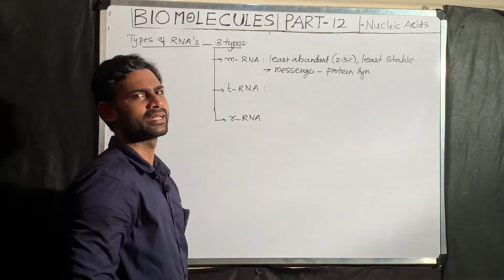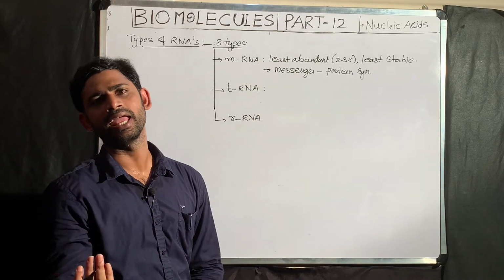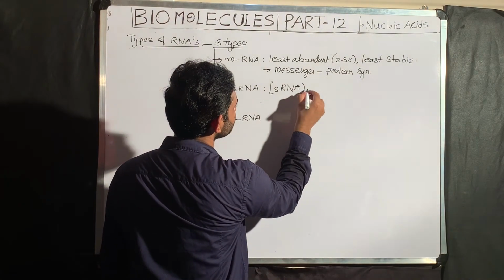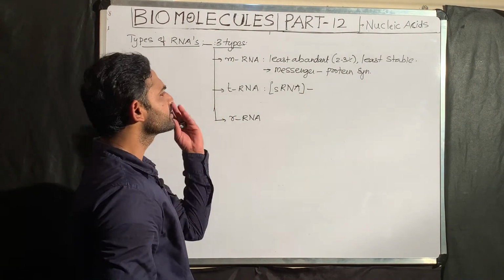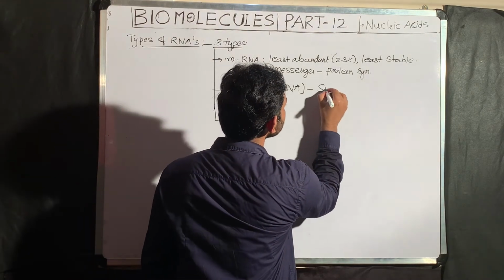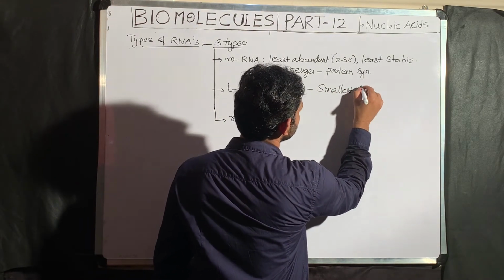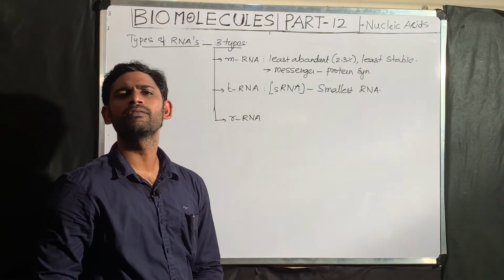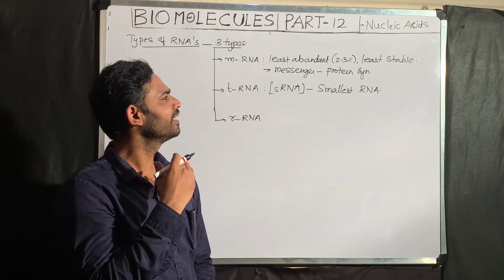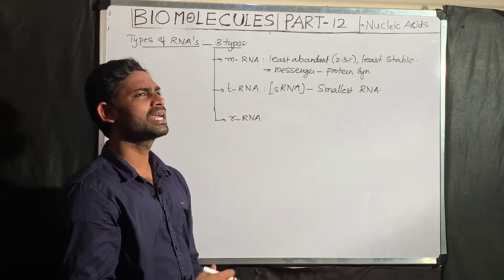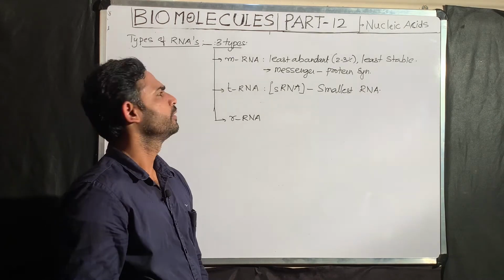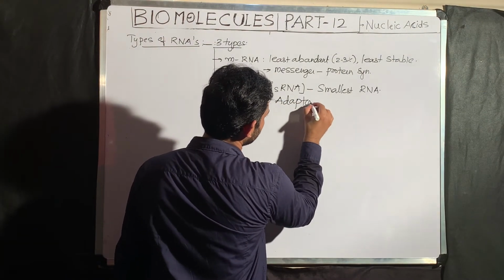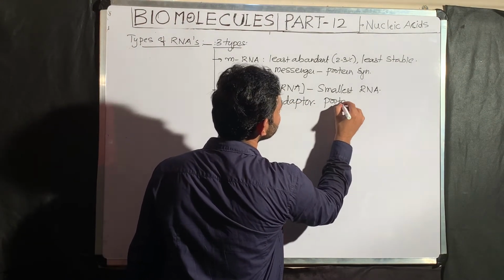Now comes tRNA. T stands for transfer RNA. This tRNA is also called sRNA, S stands for soluble RNA. This tRNA is the smallest RNA. That means maximum this tRNA is made up of 100 ribonucleotides. That is why it is the smallest RNA, and also called tiny RNA. What is the function of tRNA? tRNA acts as an adapter molecule during protein synthesis.